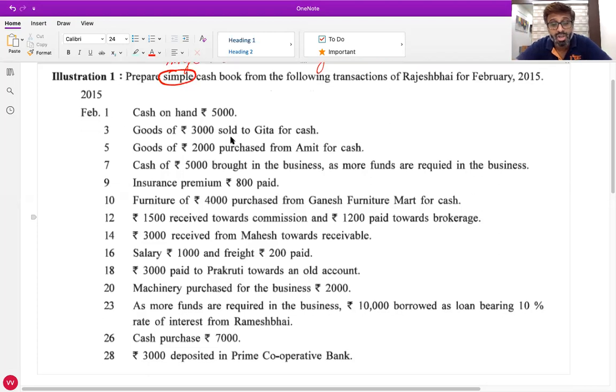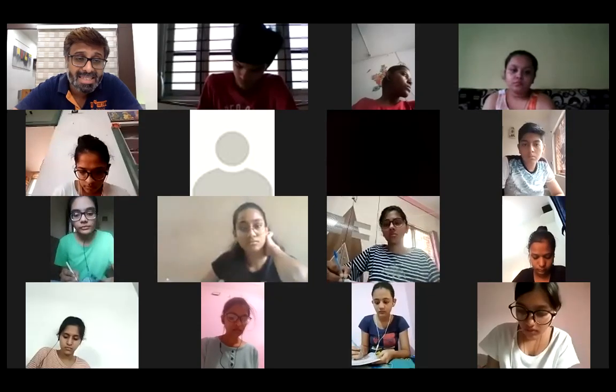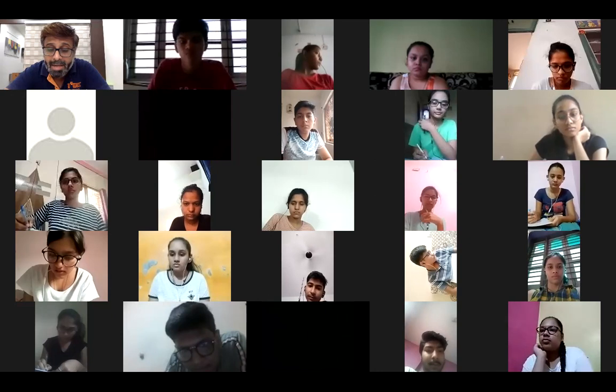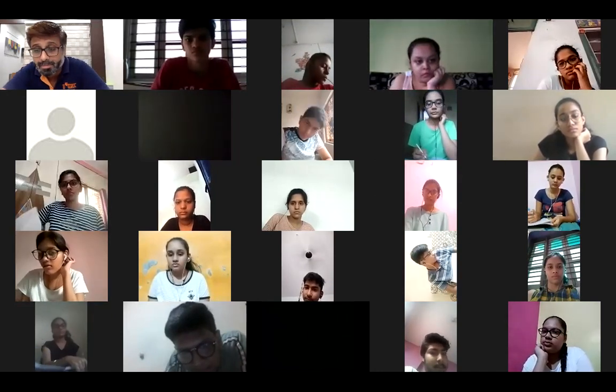1st February, cash on hand rupees 5,000. So all of you write down in the date column one time heading February. 1st February, write down. Cash on hand means you all write to balance brought down. B/D is the short form of brought down, or you can also write B/F. And keep it in mind, in accountancy, B/F means brought forward.